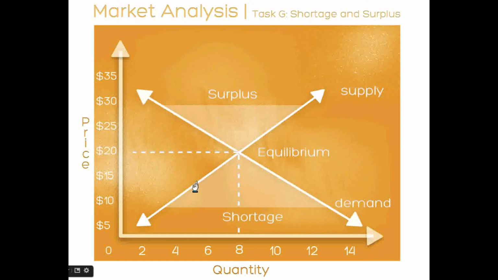If she supplies 6 shoes at $15, the demand is 10 shoes for $15. She has a shortage of 4 shoes. The area underneath the point where the lines cross illustrates Janira's business experiencing a shortage. The area above the equilibrium price illustrates the surplus of products she would experience. At equilibrium, the amount of products she would supply would be the same as the amount of products demanded.